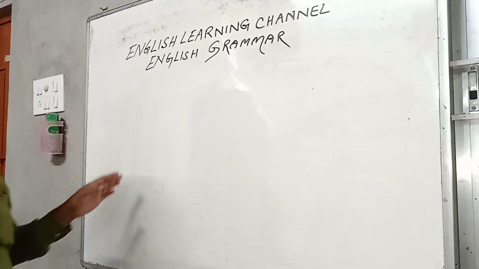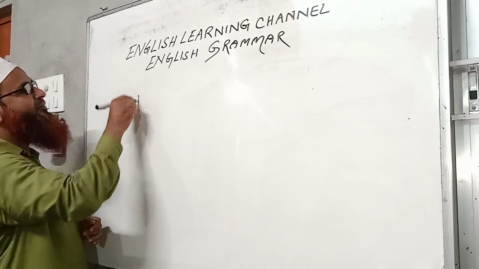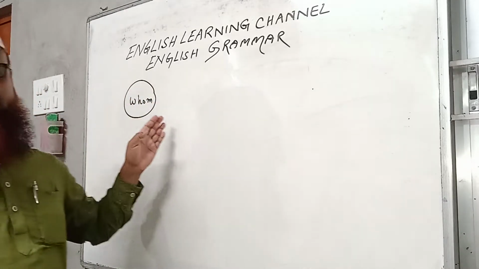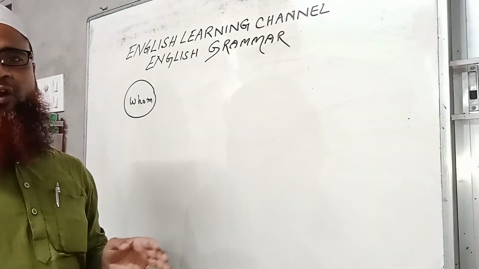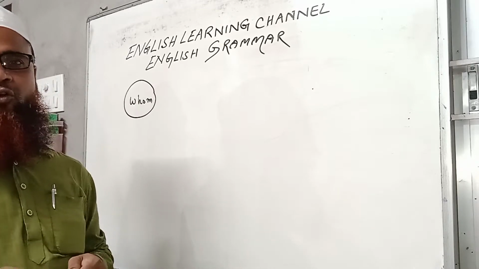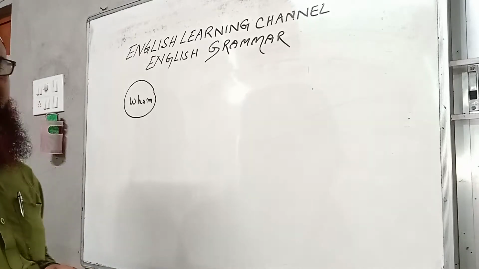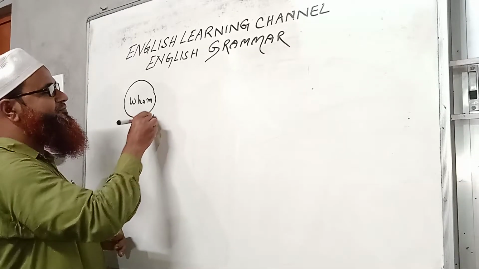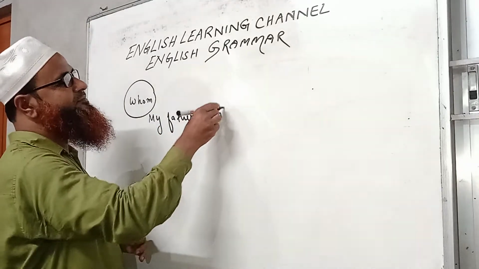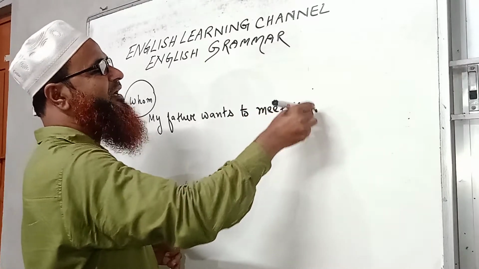Today's discussion will start with whom, because in my previous video I discussed the use of whom for asking question. When we use whom for asking question, whom always answers an object in the sentence. Okay, so my father wants to meet the principal.